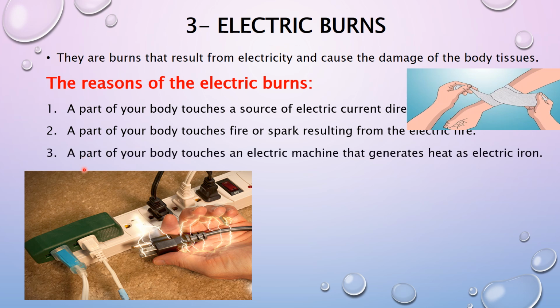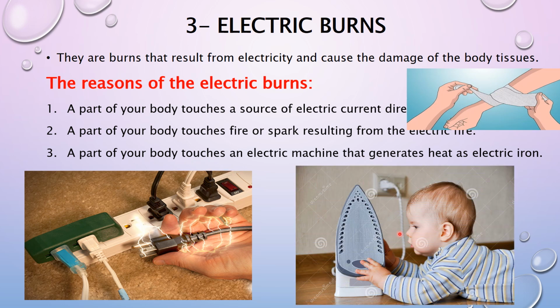Number three, a part of your body touches an electric machine that generates heat, such as an electric iron. This kid touches an electric iron while it is connected to electricity, so it will harm him and cause damage to the body tissue. So it is called electric burns.